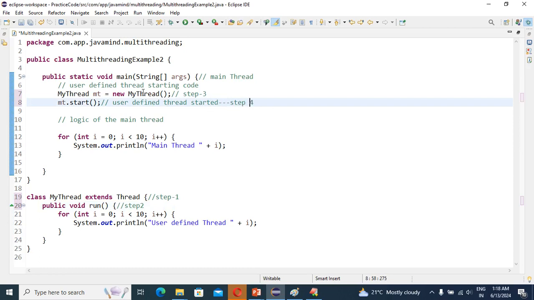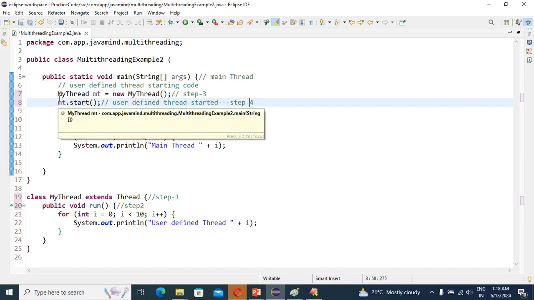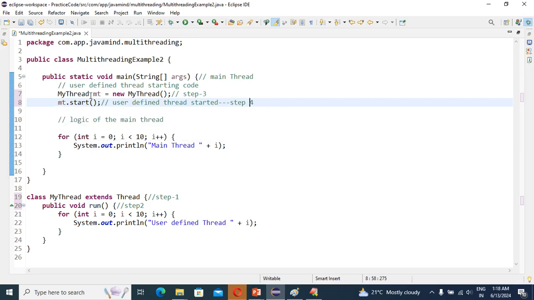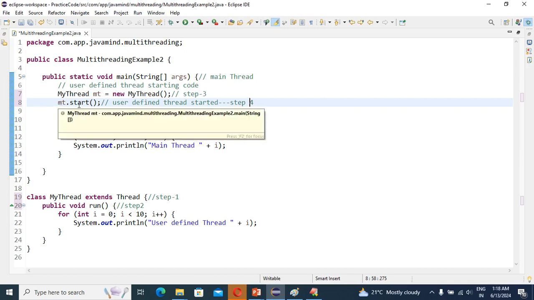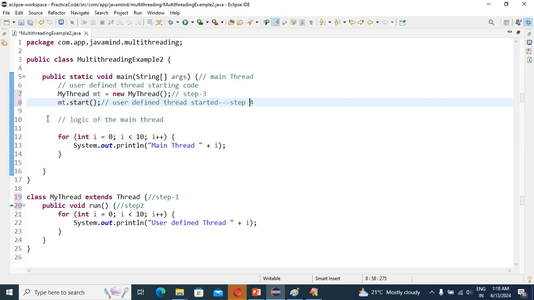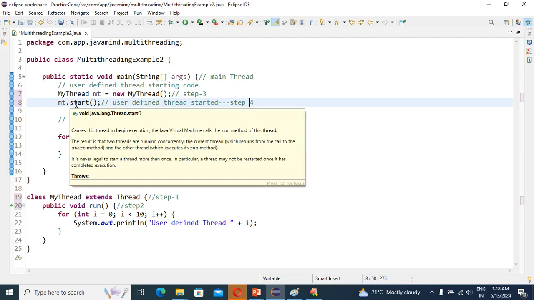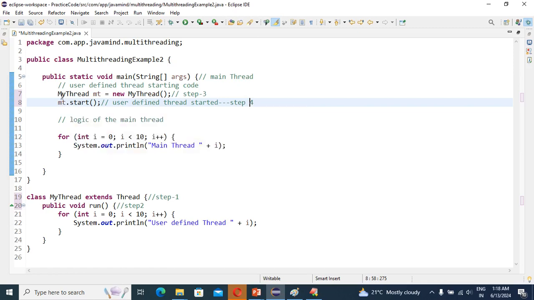So what, guys? In the third step, we have instantiated the myThread class, right? After instantiating, we are calling the start method. So once we call the start method, first we will see whether this start method is available in the myThread class or not, because mt.start, this mt is the object of the myThread class.